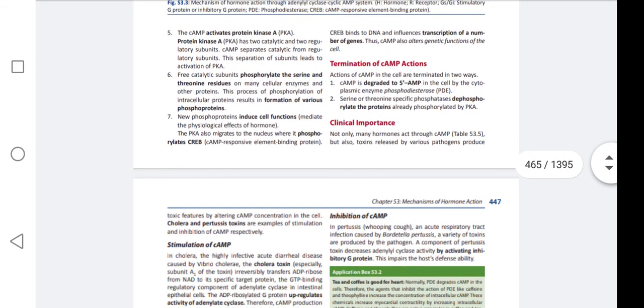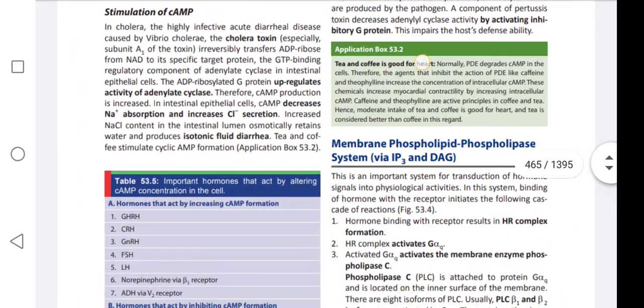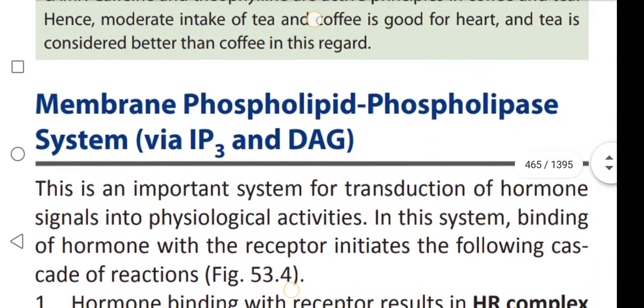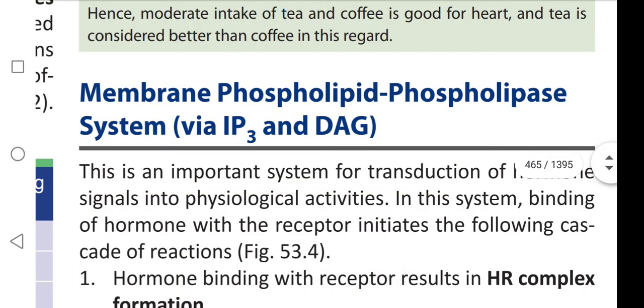Okay, and our next topic is the membrane phospholipid, phospholipase system via inositol triphosphate and diacylglycerol.